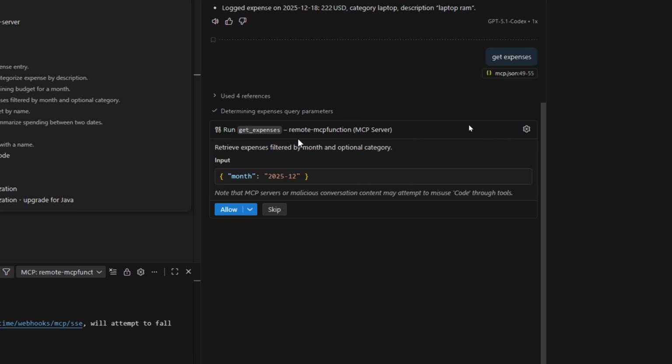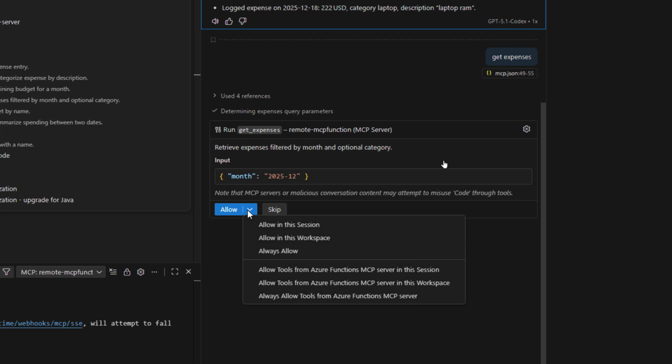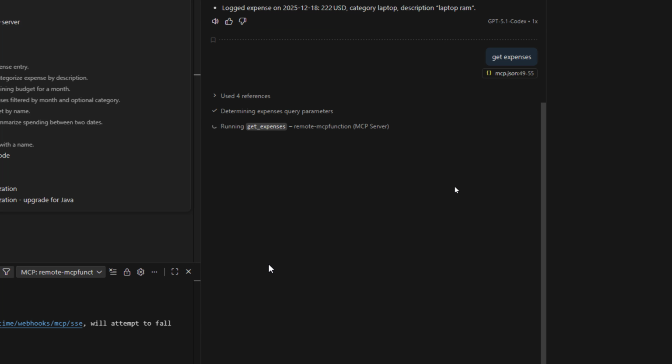So automatically it has detected that it will run this, and we can even allow this always in this session or inside this workspace, so I don't have to click and hit this button each time. I don't want to do that for now. I will click on allow, and it's analyzing the file and it will return the results for us right now.